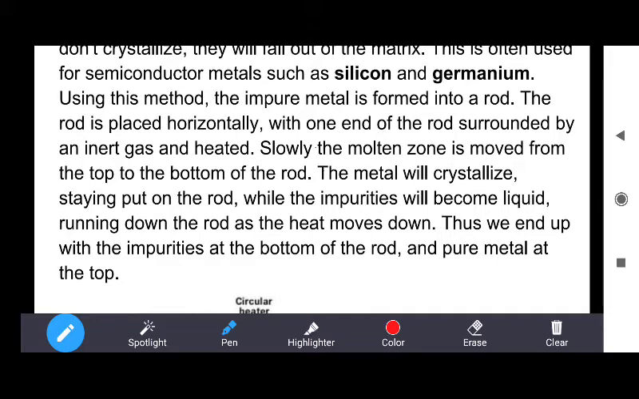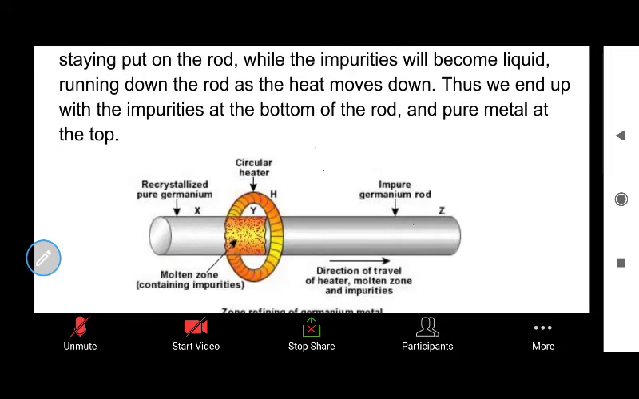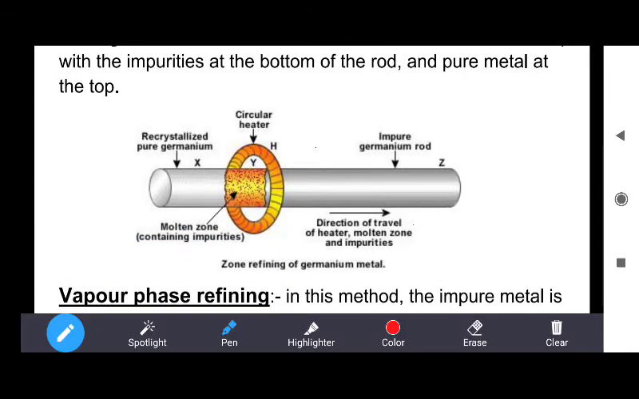So when we heat the metallic rod, you can see this diagram. Here you have to take the impure metal rod, and you can start heating this rod from this end with the help of a circular heater. When you start heating this rod from here, you have to move this circular heater in this direction.